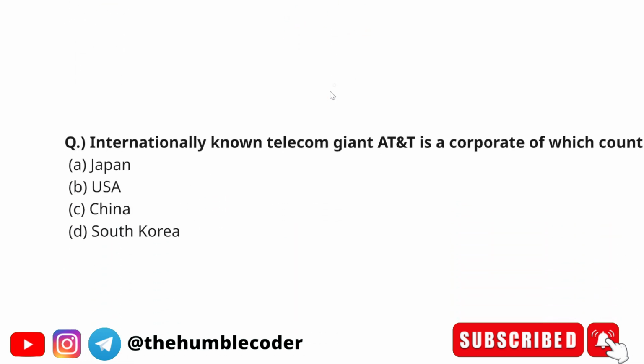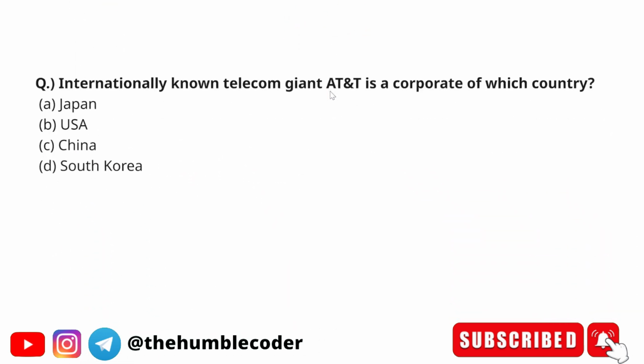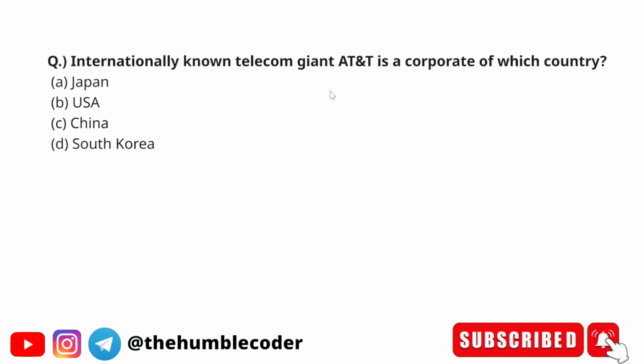Moving on to the next question. Internationally known telecom giant AT&T is a corporate of which country? The options are Japan, USA, China and South Korea. The correct answer is going to be option B, which is USA. So AT&T, which is American Telephone and Telegraph Company, is a multinational telecommunications company headquartered in United States. It is one of the world's largest telecom providers.